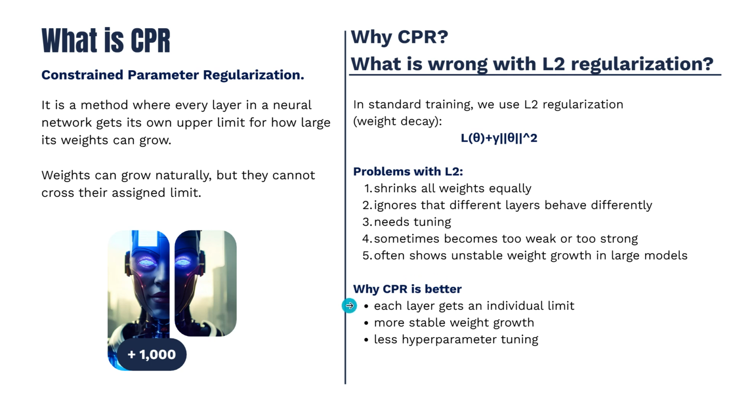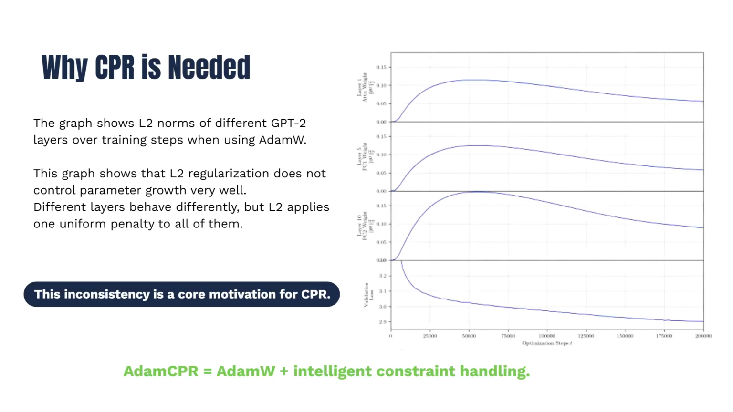Why is CPR better? Each layer gets an individual limit, more stable weight growth, and less hyperparameter tuning. CPR solves these issues by giving each layer its own limit, producing more stable training and requiring less tuning.